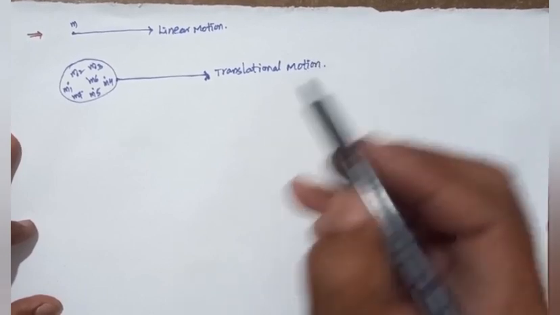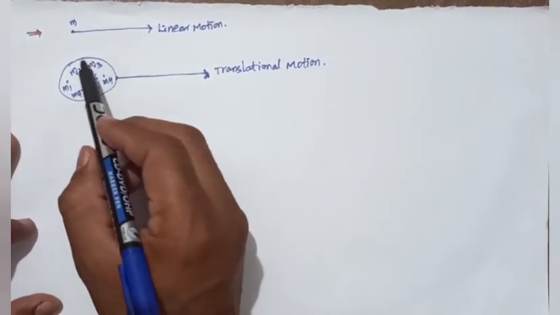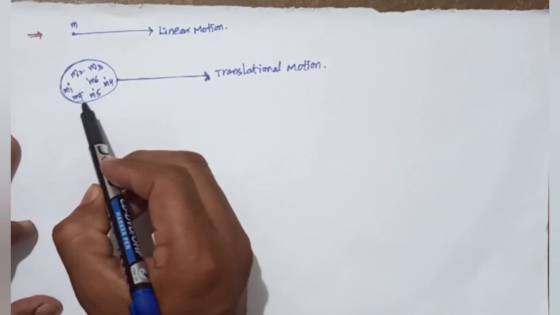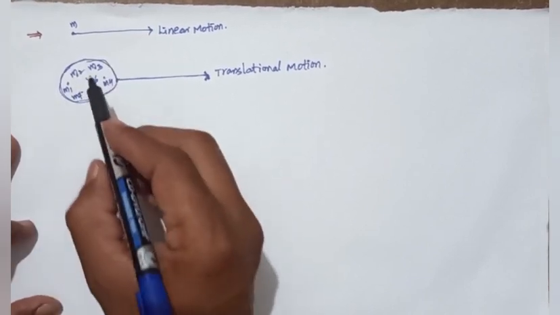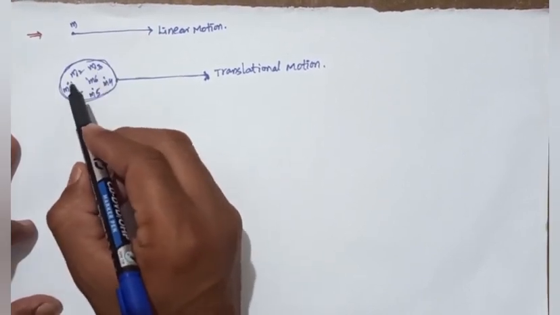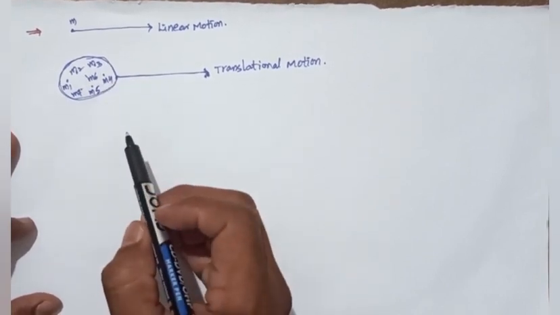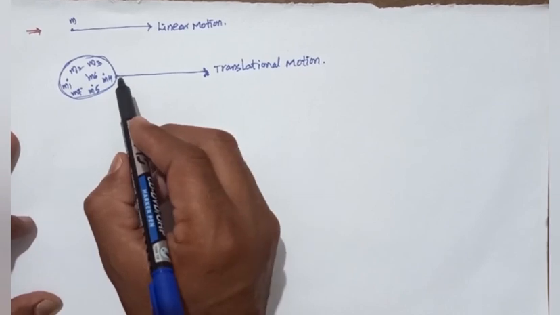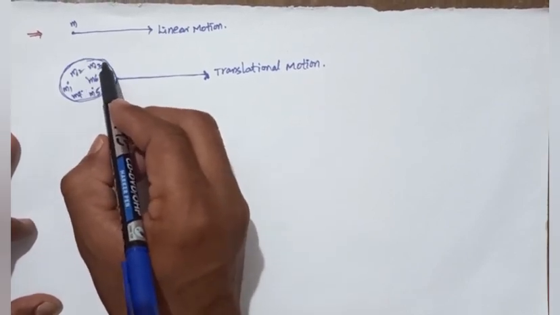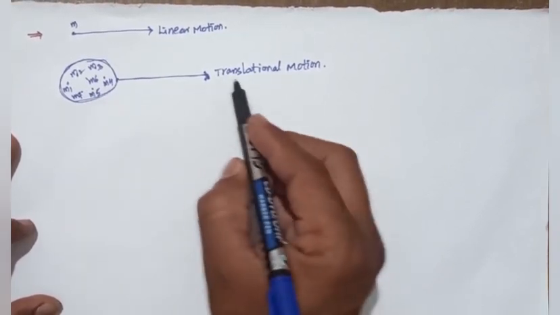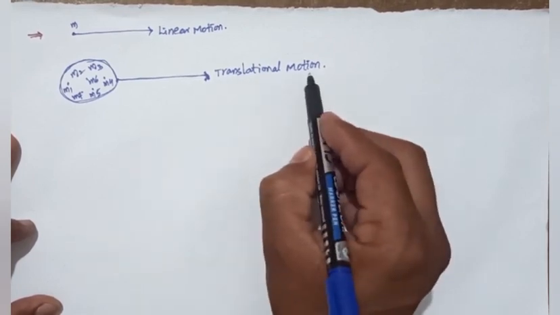Translational motion is nothing but the particles in this body, in this object, cannot change their velocity and it cannot change its shape and size, so it is called translational motion.